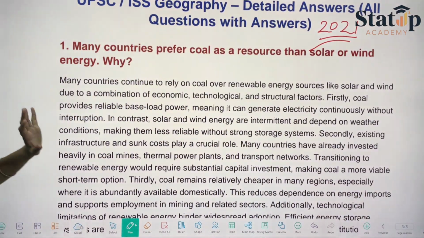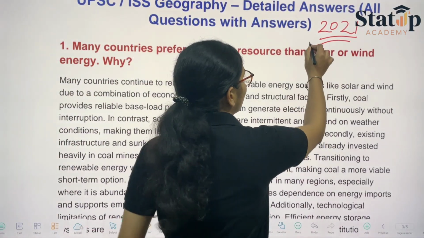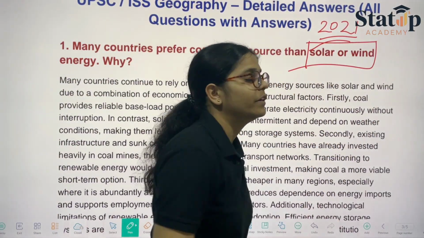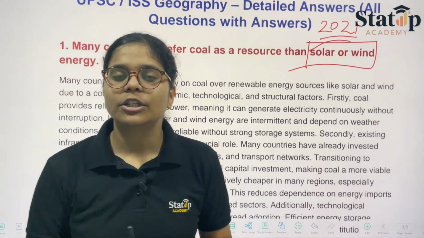The question is very clear. When we talk about sources like solar energy and wind energy, this energy is provided to us only when the source is available. Energy can be drawn from the source only when the source is available. What if there is no source at all?